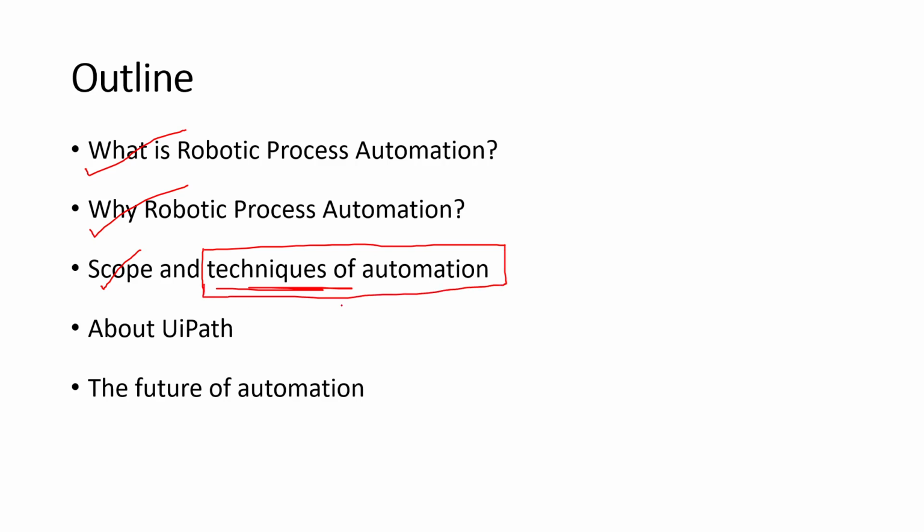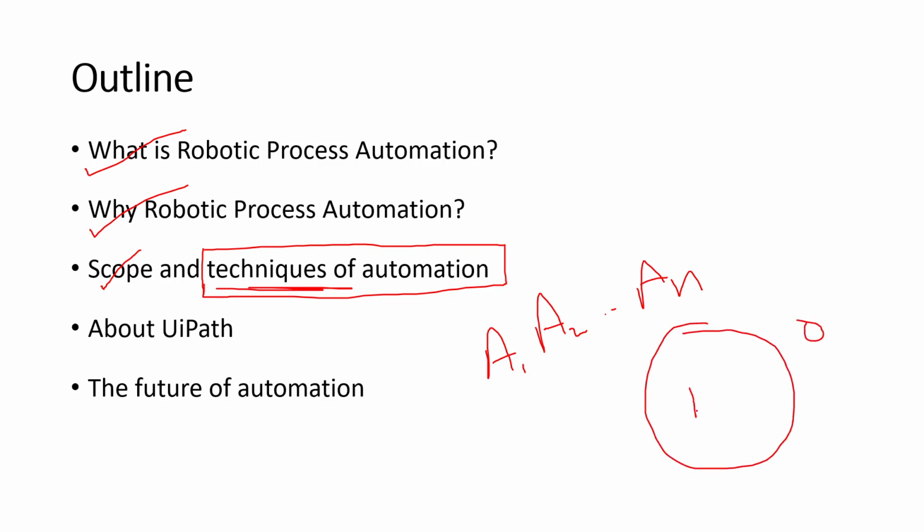As the name itself says, techniques of automation is concerned with a number of approaches, let us say approach 1, approach 2, etc., approach n, used by an organization, let us say O, in order to automate a process, let us say a process P1. So this is what techniques of automation means. Once again, I will repeat. Techniques of automation is concerned with the number of approaches or methods or techniques used by an organization to automate a process, let us say P1. We shall discuss this in today's session.